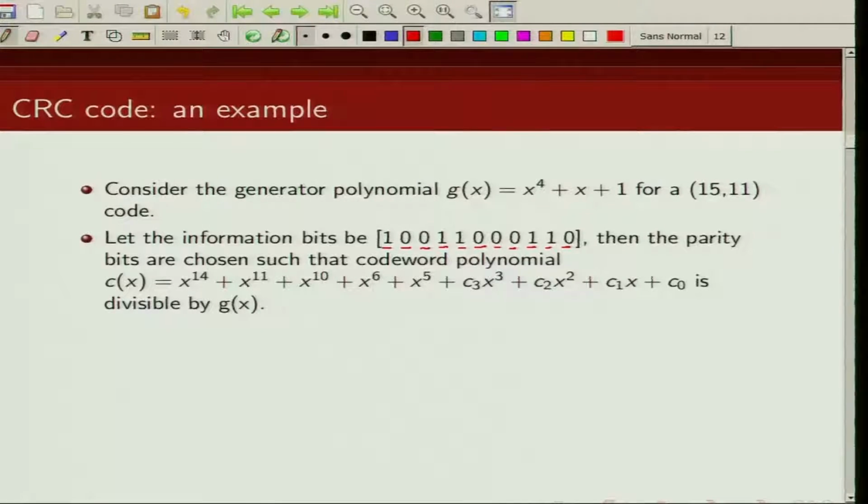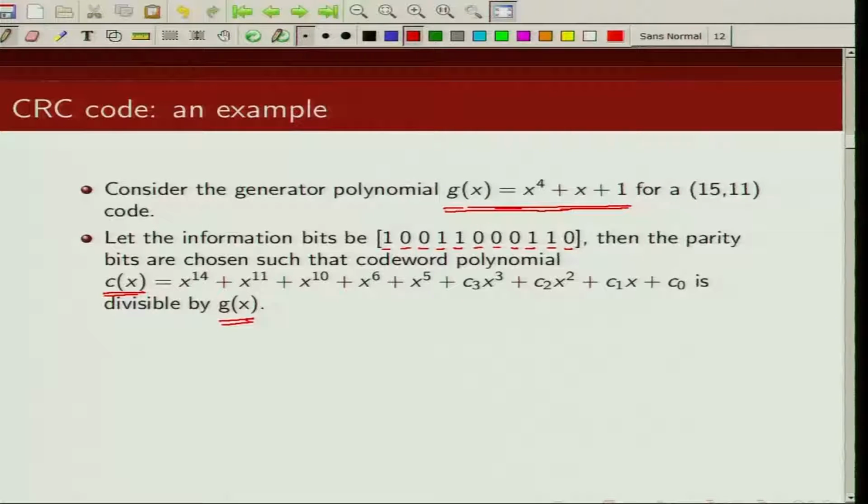Now we want to encode these information bits using a CRC code which will add 4 parity bits, whose generator polynomial is given by g(x) = x^4 + x + 1. Remember, we need to choose the 4 parity bits in such a way that this code polynomial c(x) is divisible by this generator polynomial g(x).